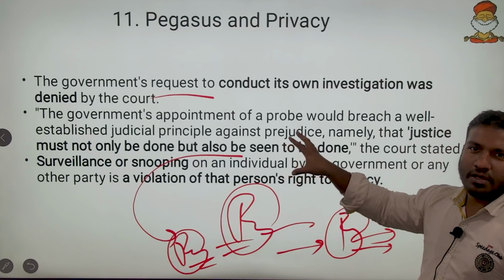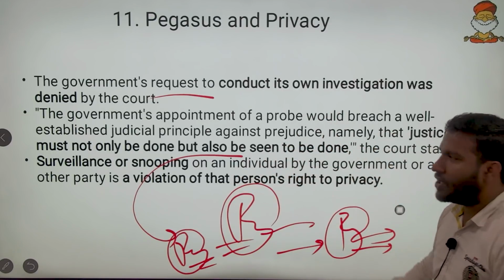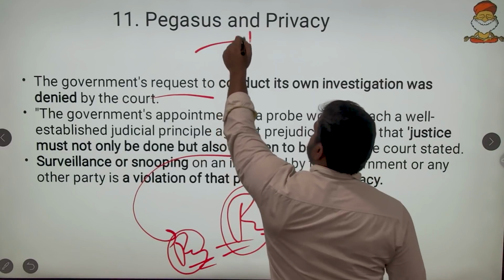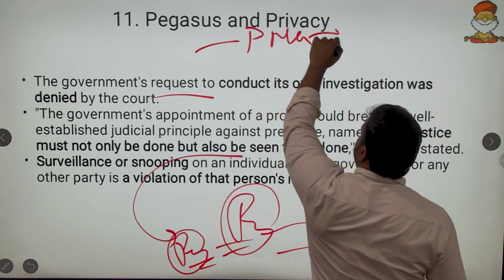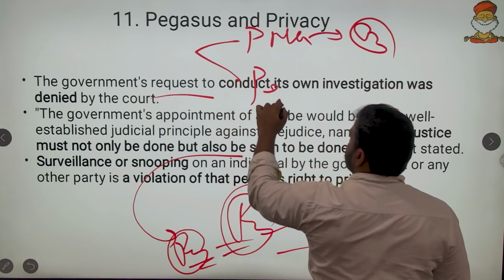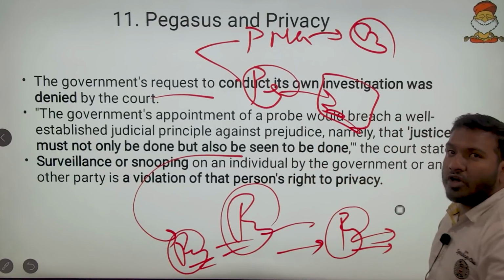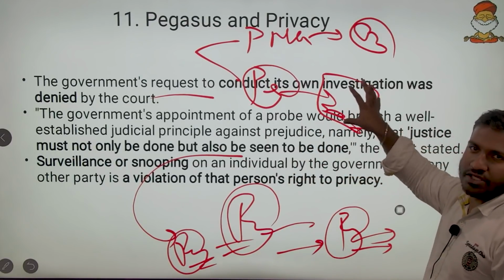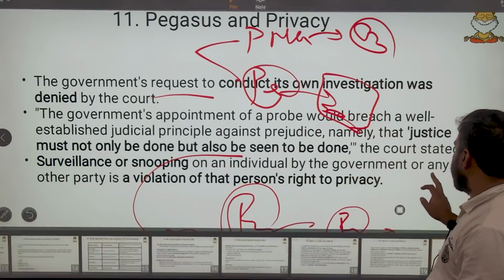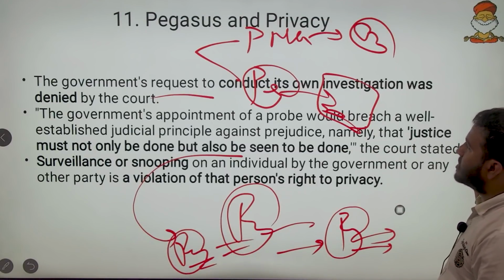Again, in the legal perspective of Pegasus, whenever you study it, you go with one thing: the principle of natural justice, that is, the government happened to be the judge of its own cause. Then the right to privacy. The right to privacy becomes absolute if the government is the culprit. If the government is violating it, then it becomes paramount. So this is Pegasus and privacy.